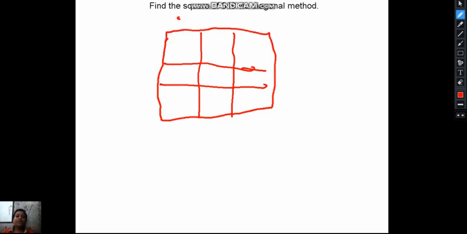Then we will write the number above every box. This is a box, this is a box, this is a box. Okay, and here also 349. Then we will make diagonals in every box like this.